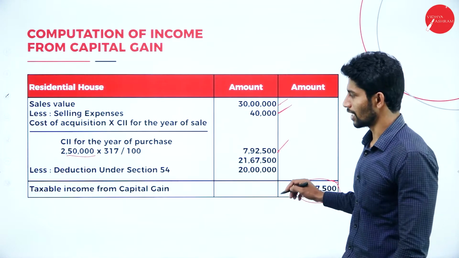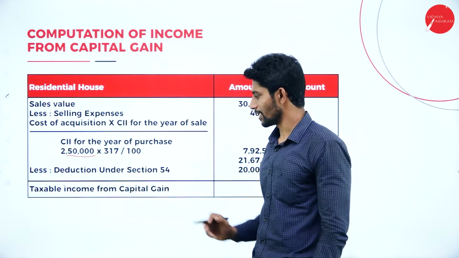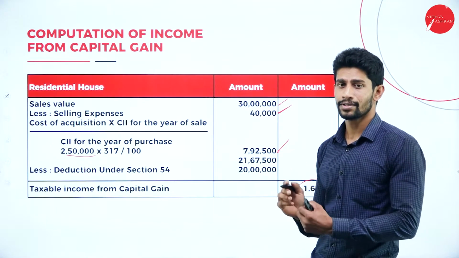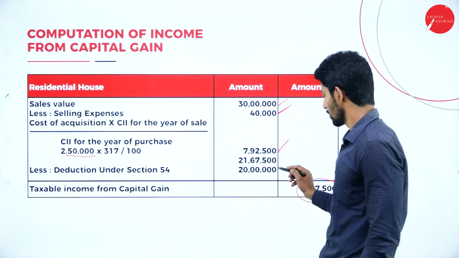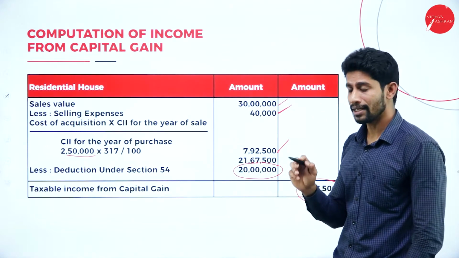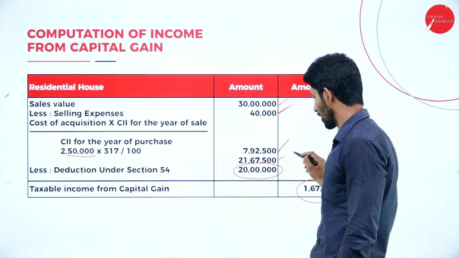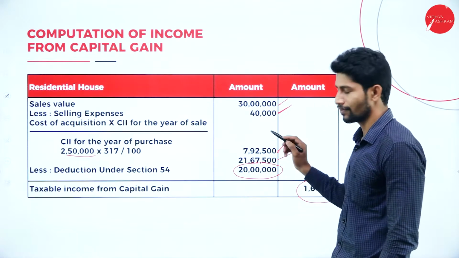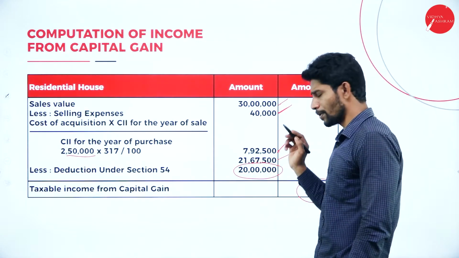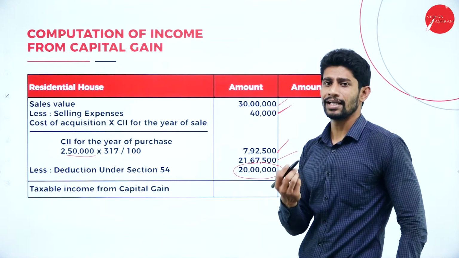1,67,500. So this value is called what? Taxable income from capital gain. In case the assessee wouldn't have purchased the new house by paying 20 lakhs, then you would have paid the tax on this value, that is 21,67,500. But in this problem, he purchased the new property, so is eligible to pay.